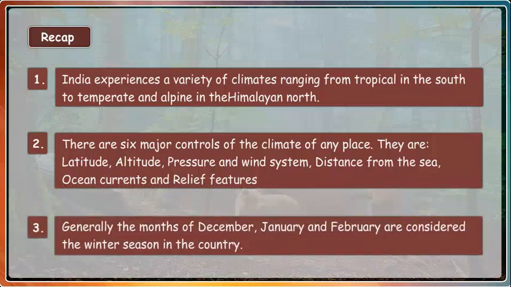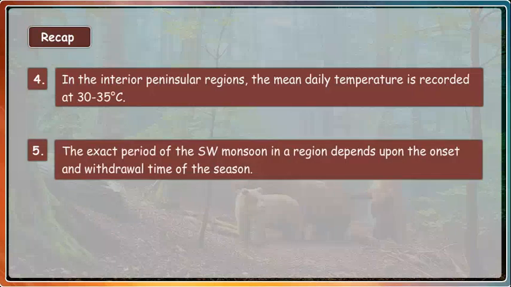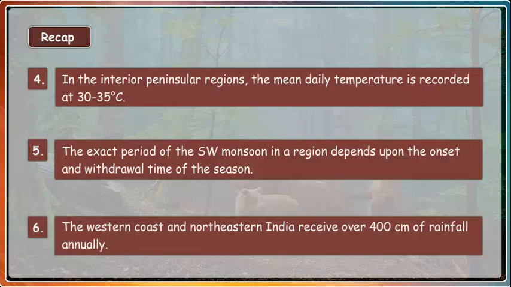Generally, the months of December, January, and February are considered the winter season in the country. In the interior peninsular region, the mean daily temperature is recorded at 30 to 35 degrees Celsius. The exact period of the southwest monsoon in a region depends upon the onset and withdrawal time of the season. The western coast and northeastern India receive over 400 cm of rainfall annually.